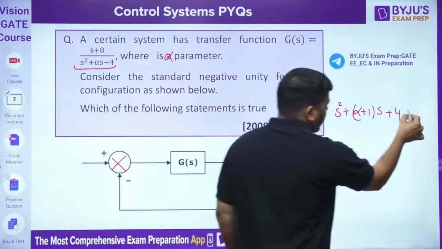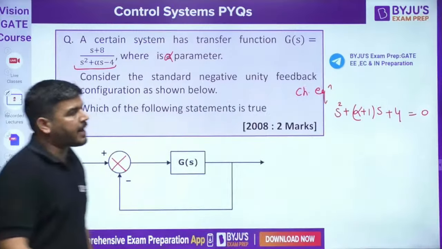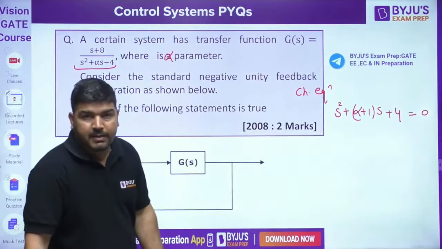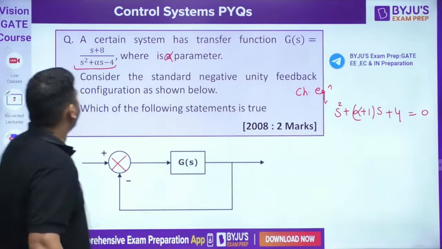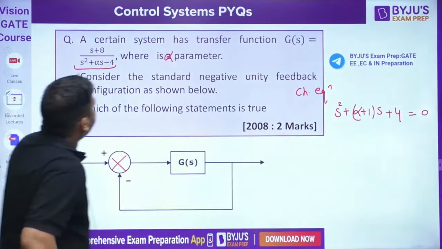Put it equal to 0. G(s) divided by 1 plus G(s)H(s), I have done like this. And then I have looked at the denominator, and the denominator will become like this: s square plus (alpha plus 1)s plus 4.